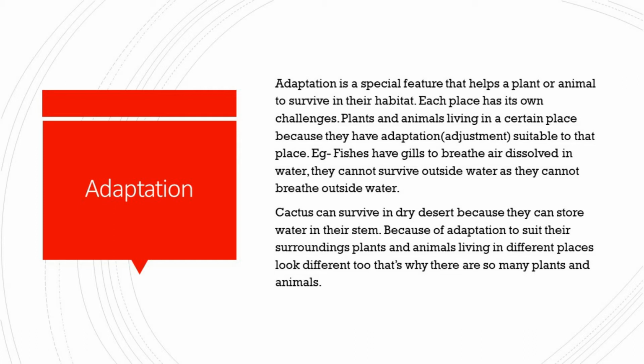Fishes live in water, so they have gills so that they can breathe the oxygen which is dissolved in water. They cannot survive outside water as they do not have the organs to breathe outside water. Second, cactus. It can survive in the dry desert because it can store water in its stem.